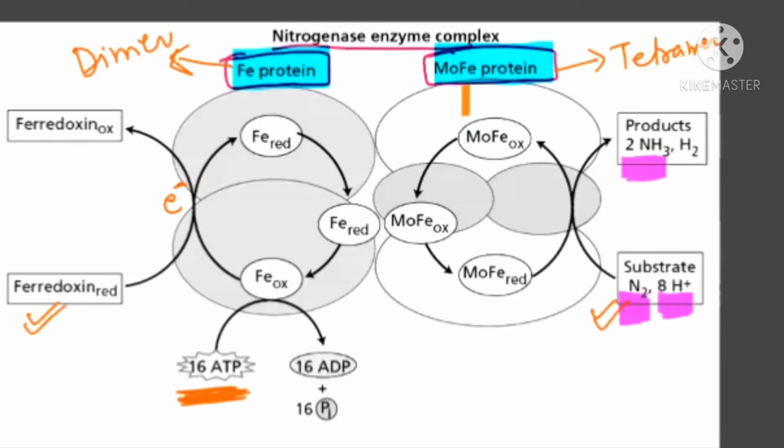So 8 electrons will enter, and 8 protons are used here and combined with the nitrogen to form 2 molecules of ammonium ions by using 16 ATP. This is the way nitrogen fixation is done with the help of an enzyme known as nitrogenase. So I hope this diagram is clear to you.